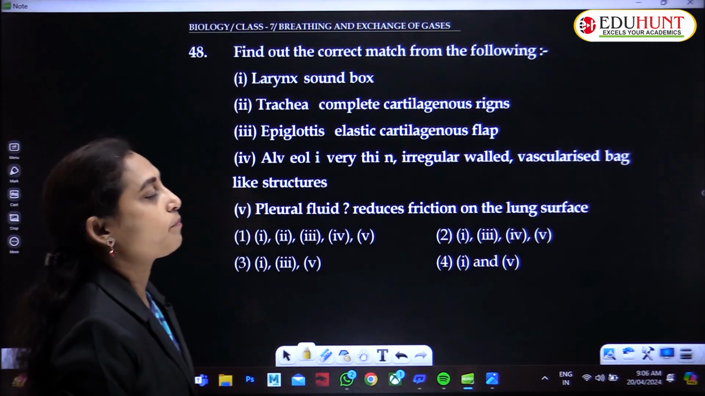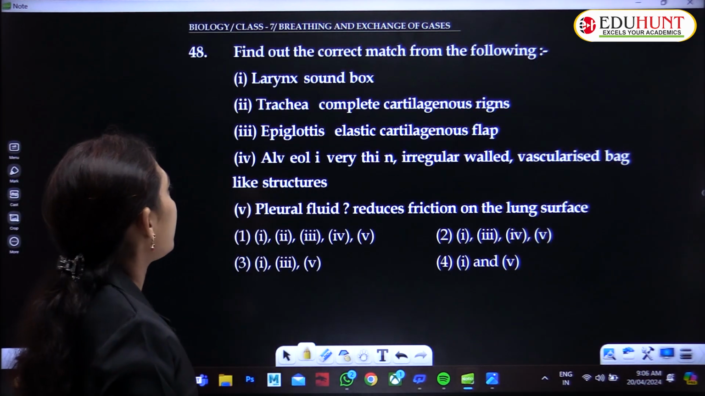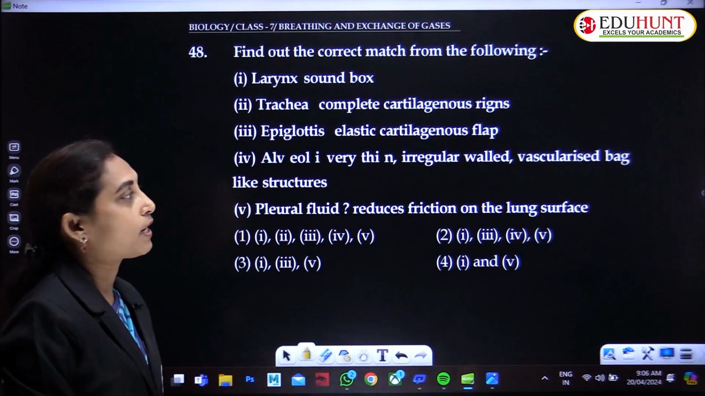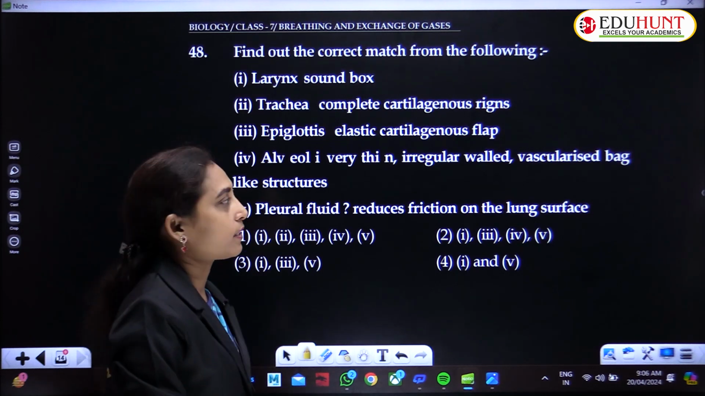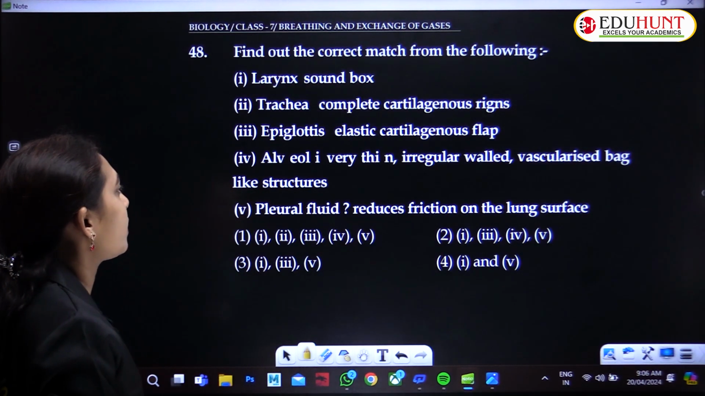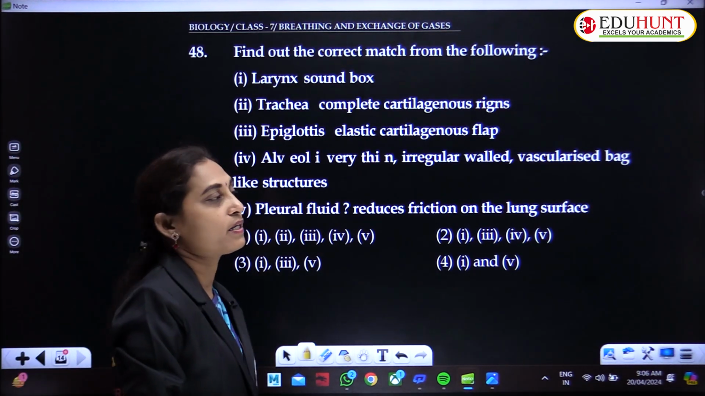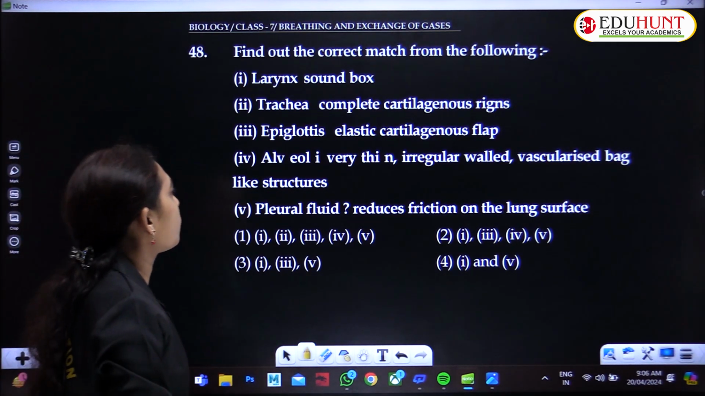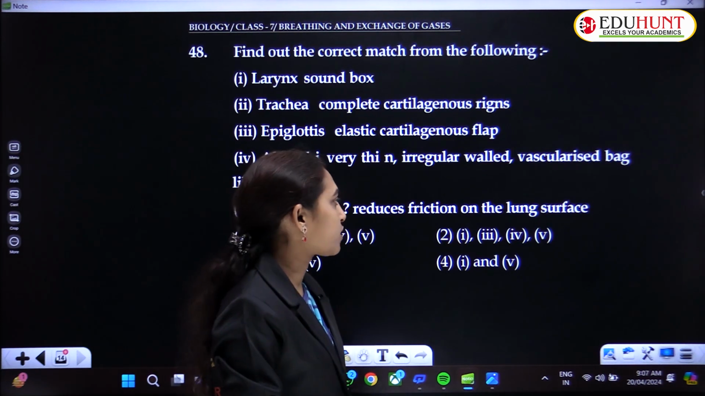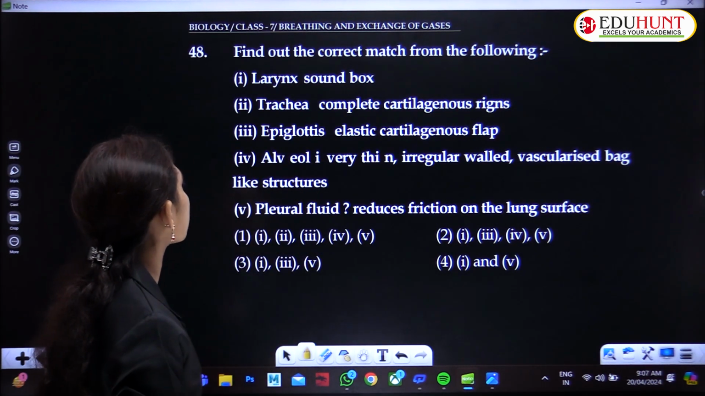Find out the correct match from the following. Larynx, sound box; trachea, complete cartilaginous rings; epiglottis, elastic cartilaginous flap; and alveoli, very thin, irregular walled, vascularized bag-like structures; pleural fluid reduces friction on the lung surface.